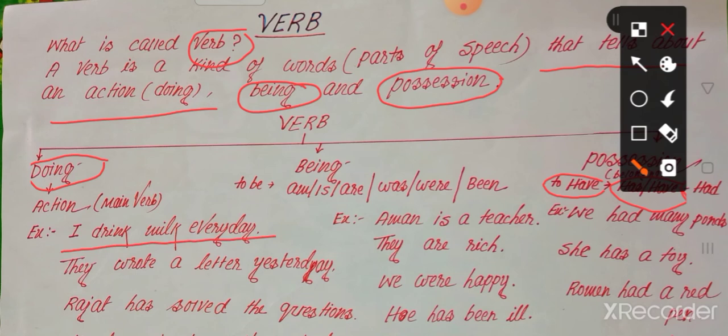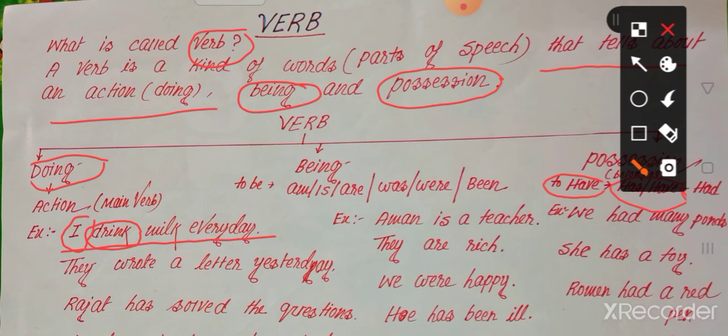What is the subject of the sentence? In the sentence there is no noun, there is the pronoun I. I is the subject. Next, drink. I drink something. So what is the verb here? Drink. In the word drink, can we get some action from here?